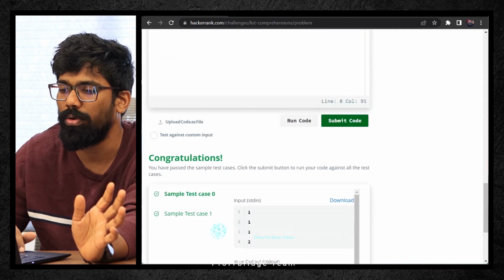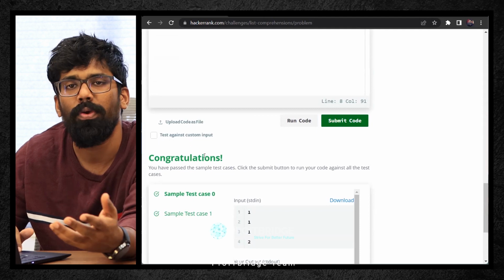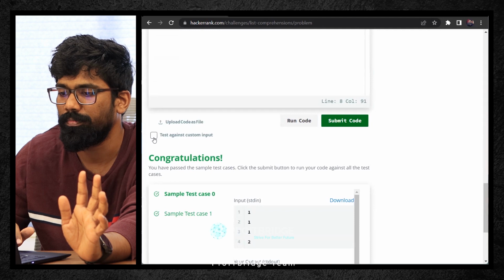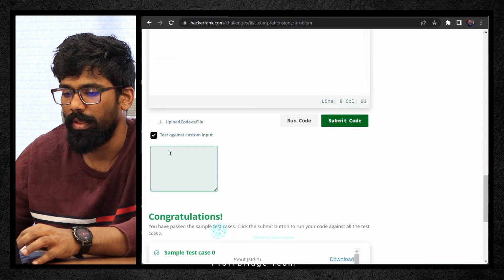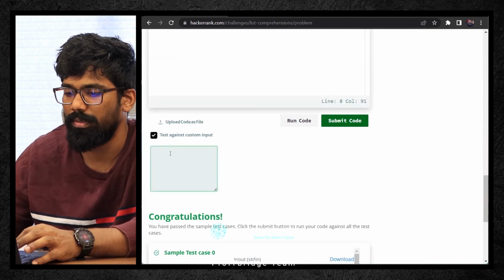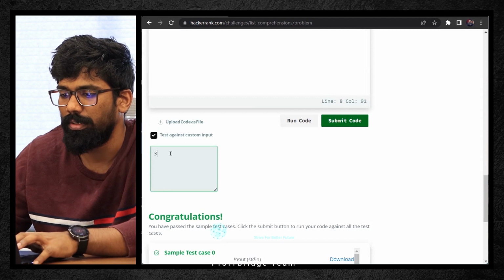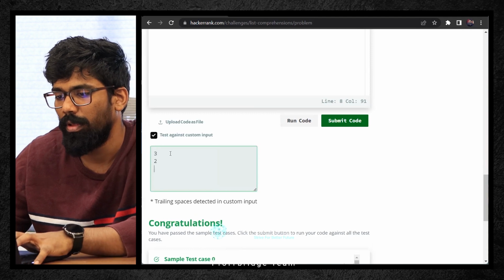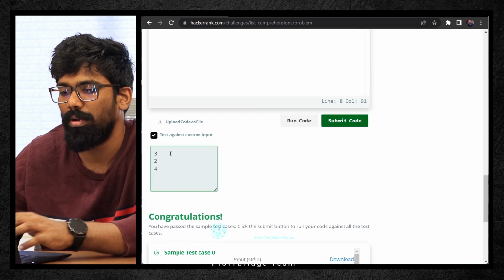In case you want to test your own code, you can click on this. You can give your custom inputs, and then you can give a test. Let me click on this. Let's say first input, let me give 3. The second number, let me give 2. Third number, let me give 4. That is total summation.